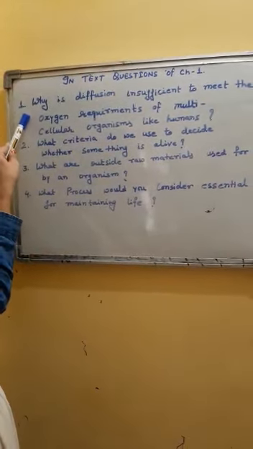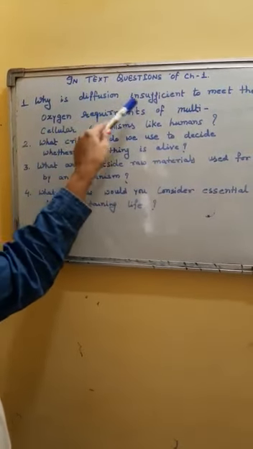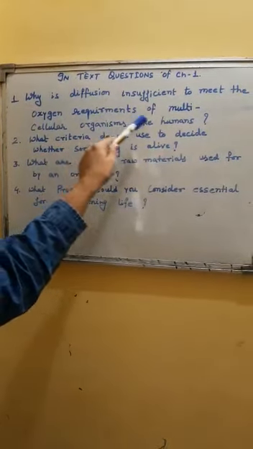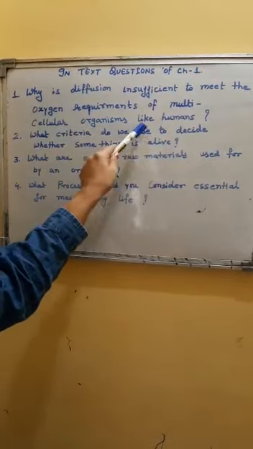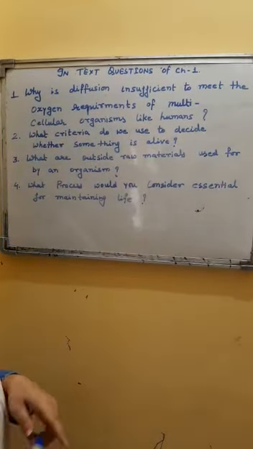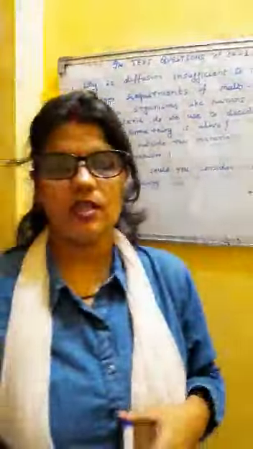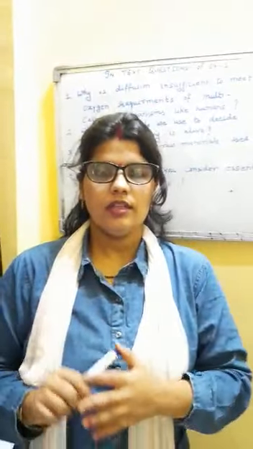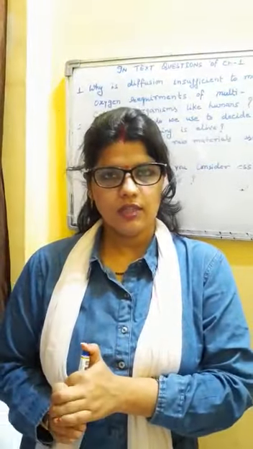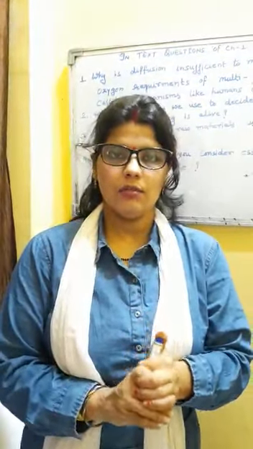The very first question is here: why is diffusion insufficient to meet the oxygen requirements of multicellular organisms like humans? Students, in this question, you will write down the differences between unicellular and simple organisms and multicellular complex organisms.